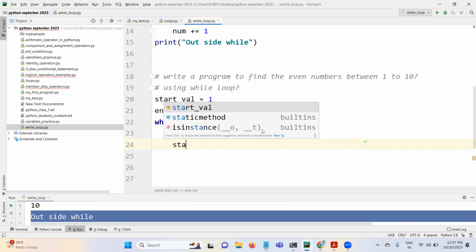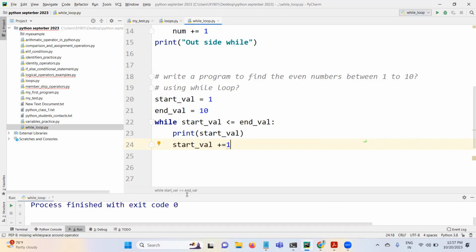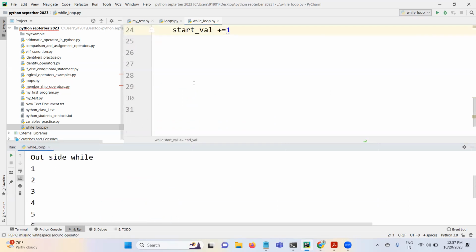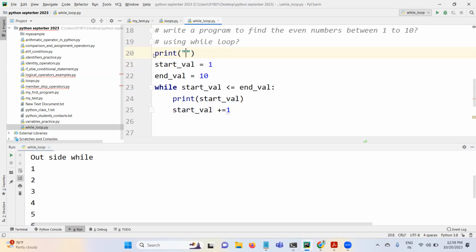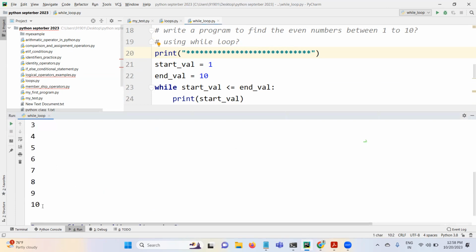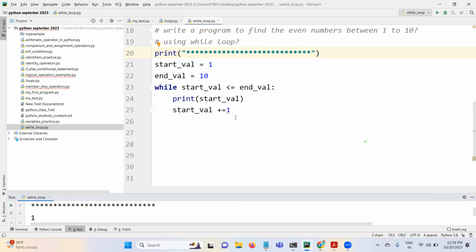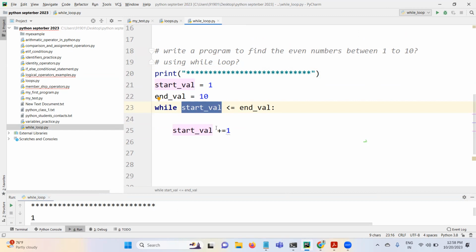So in order to generate the sequence, we have to increment like this, right? Let me run this program. Let me separate the output by writing some stars. So, am I able to generate 1 to 10 numbers or not? Yes, we are able to generate it. So the next thing is you can simply apply your even number logic on every value, right? 1, 2, 3, 4 coming in the loop.